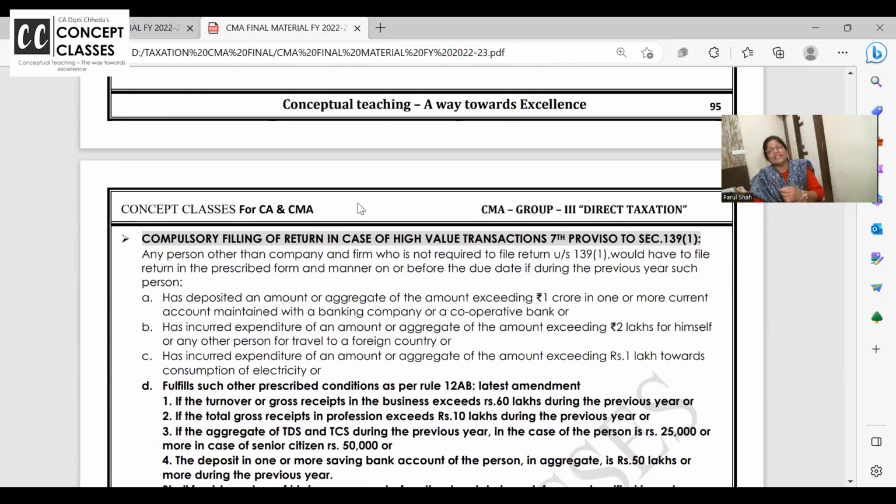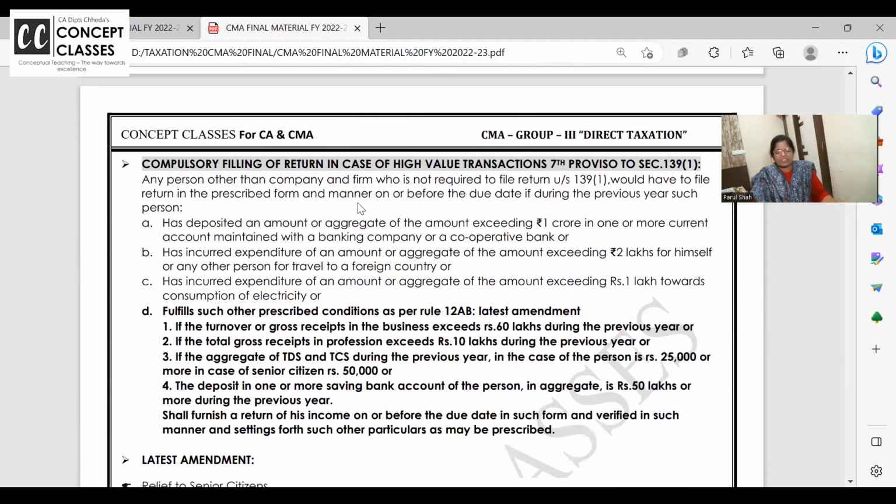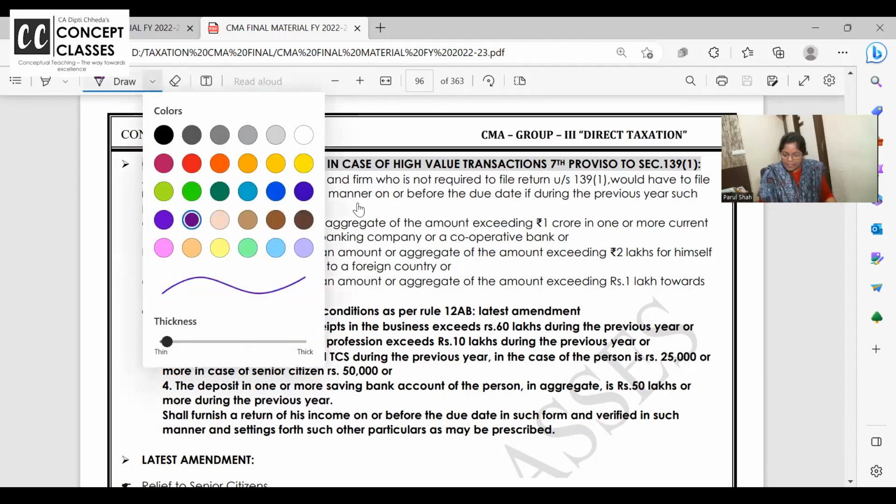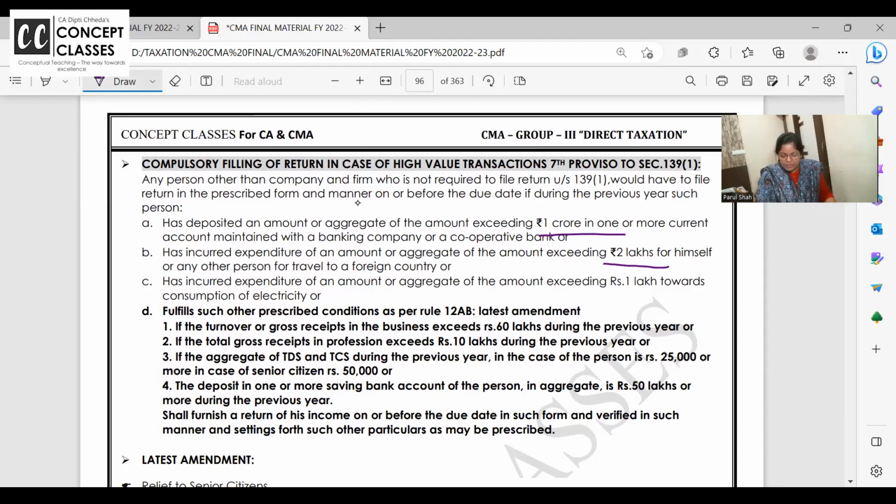And did you get one thing in yesterday's class? Filing of return has got nothing to do with the payment of tax. Ma'am, in my case the tax is nil. Still, if you are paying an electricity bill above 1 lakh and all these conditions, you are liable to file the return. Nil return file karo. Nil return is also a return. If you deposit more than 1 crore rupees in one or more of your current accounts, right? Or if your electricity bill is above 1 lakh, or foreign travel for yourself and family members is above 2 lakh.